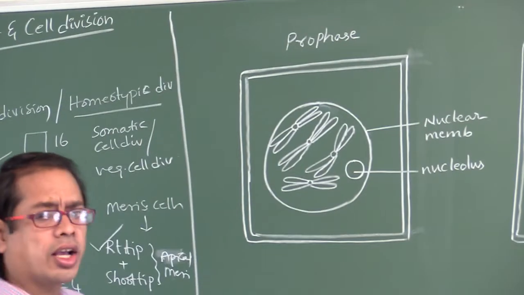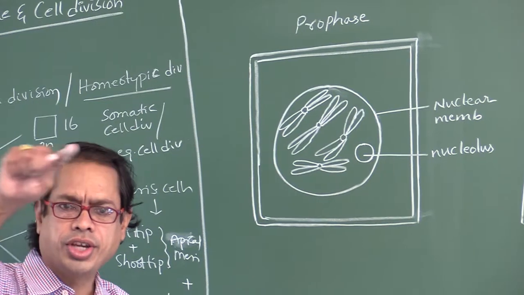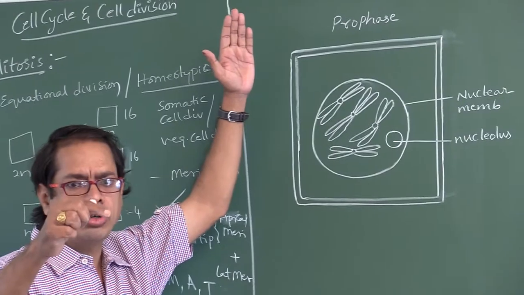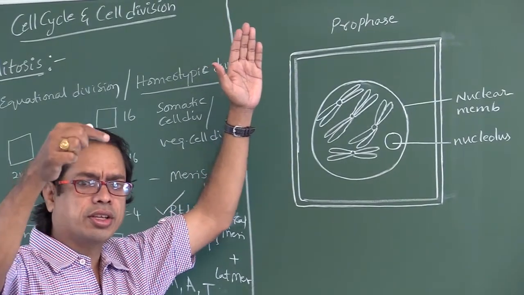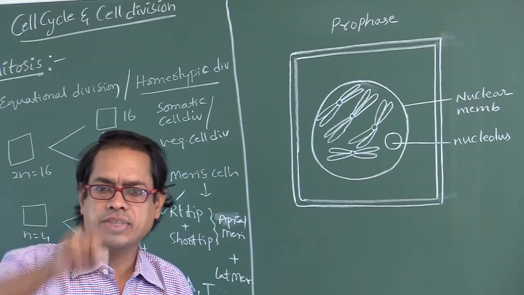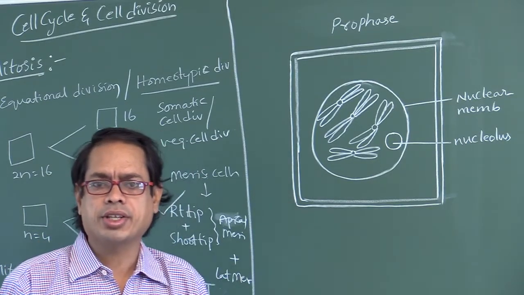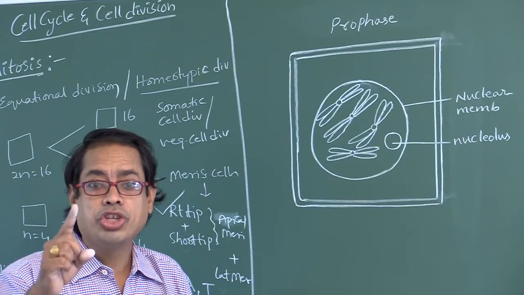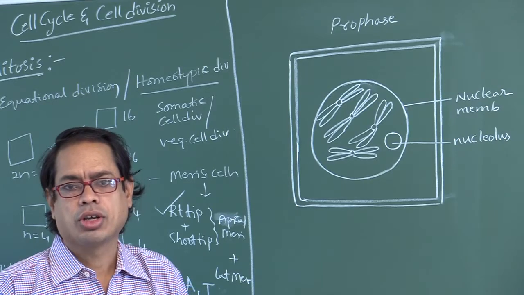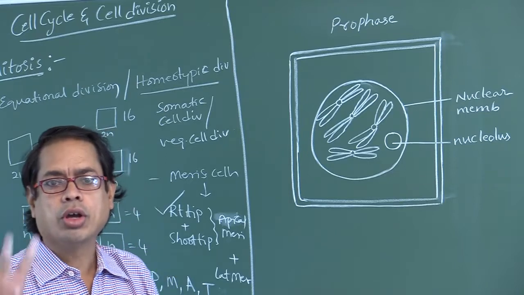Before that, what occurs? The cell cycle's interphase, that is G1, S, G2. Before prophase is G2, before G2 is S, and before S is G1. The number of chromatids in each chromosome in G1 is one chromatid. In S phase and G2 phase, each chromosome has two chromatids.